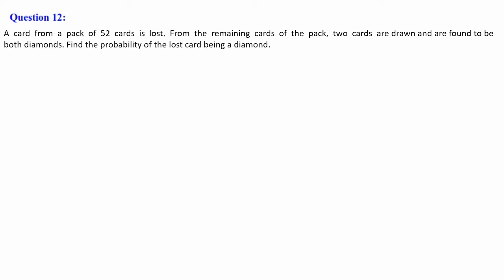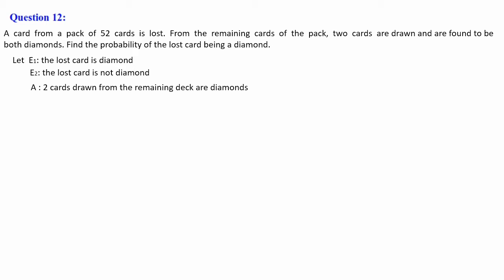So let's assume E1 and E2. E1 be the lost card is diamond and E2 the lost card is not diamond. So one card out of 52 cards is lost. E1 means the lost card is diamond. E2 means the lost card is not diamond. And A, here it is mentioned two cards you are choosing are found to be both diamonds. So two cards drawn from the remaining deck of cards are diamonds. So that we have taken as A.